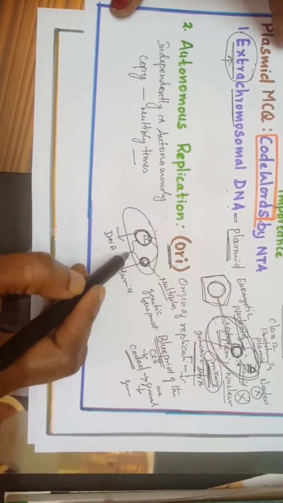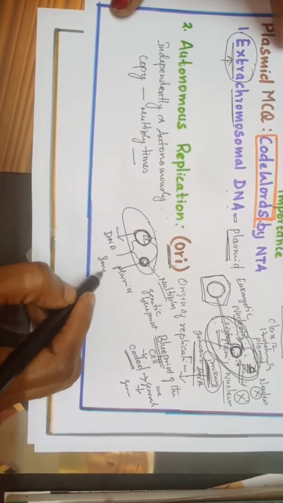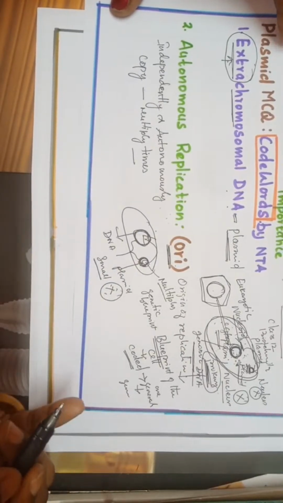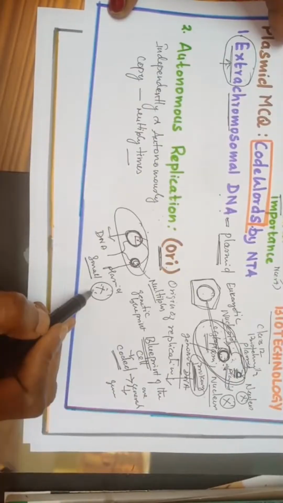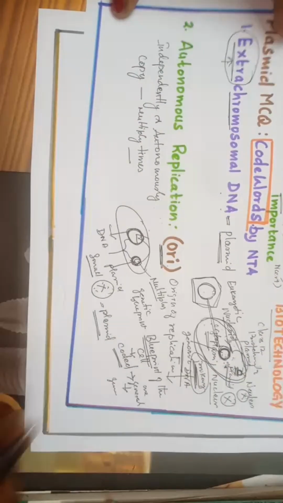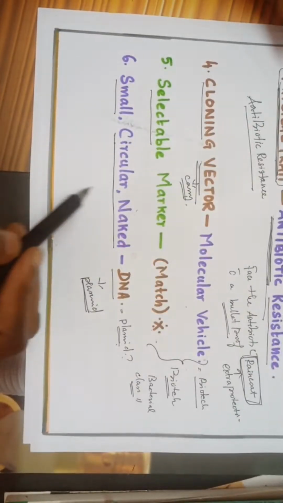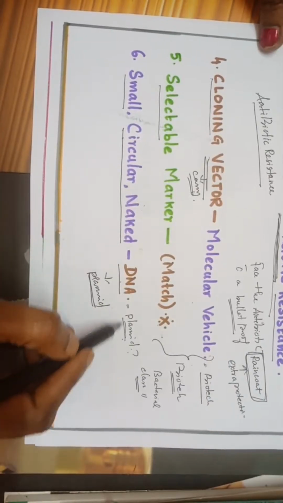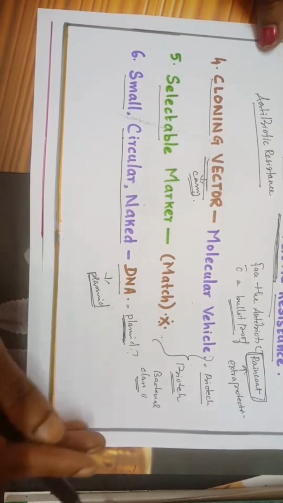How are we going to differentiate which one? The word small is the one which gives you a clue. If it is small circular DNA, you have to search for plasmid in the options. So it can be asked as small circular naked DNA which is seen in the prokaryotic cell. You call it plasmid.